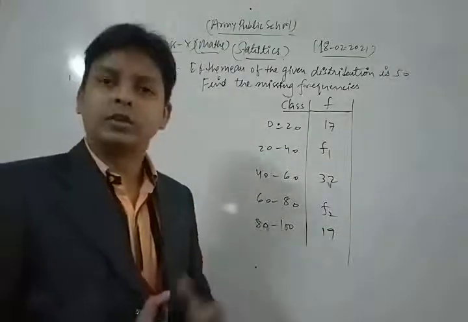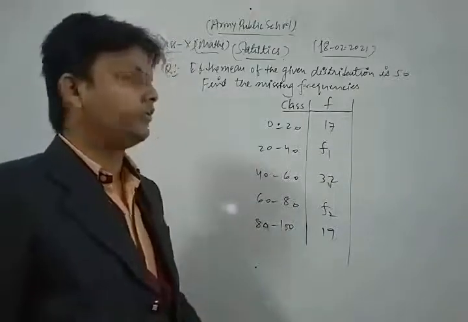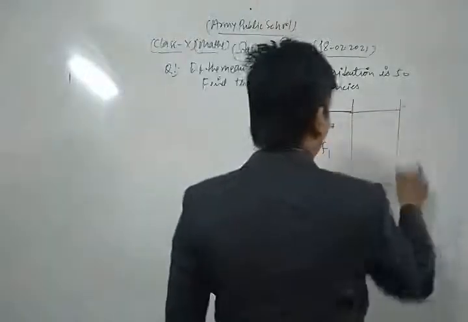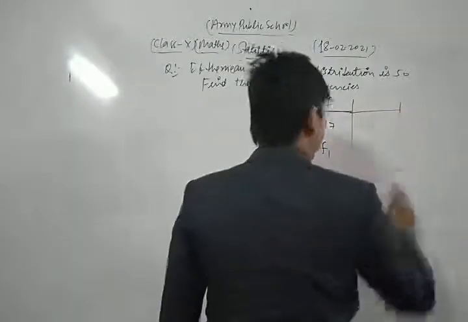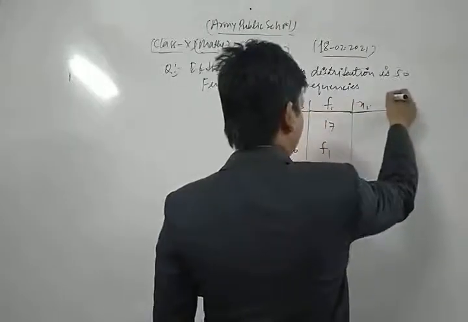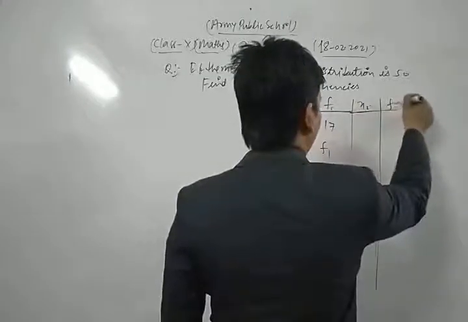Dear students, this is a very important question. First of all, we form two columns. First we find the mid value, xi. Then we find the value f into x.